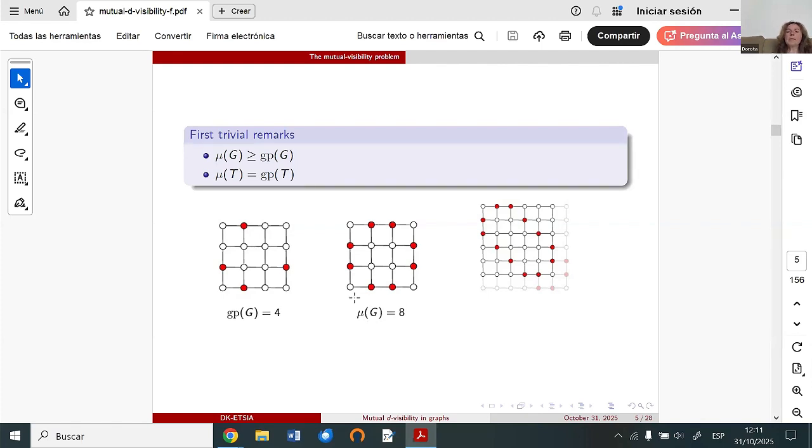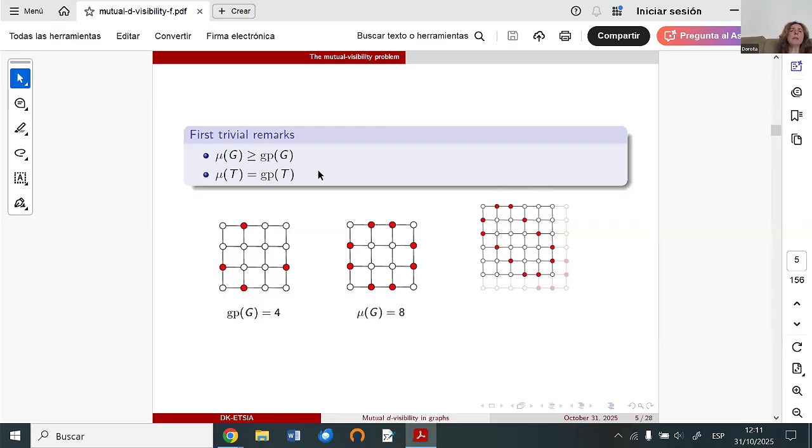In the case of mutual visibility number, if we take bigger grids, then this number will be bigger. Here we can see the construction, how we will proceed, and which vertices can belong to the mutual visibility set.